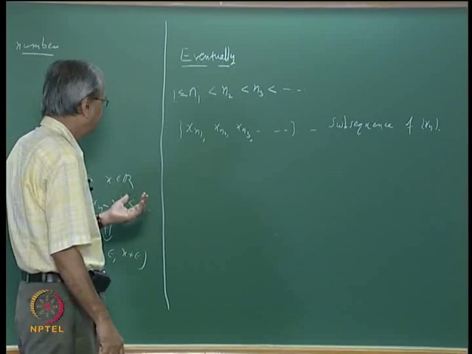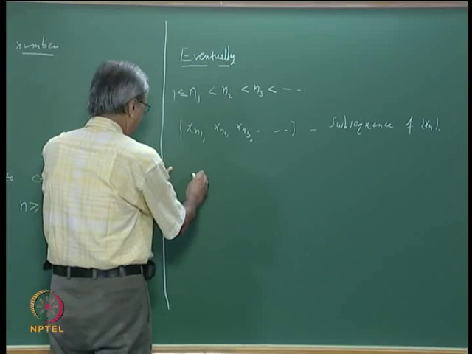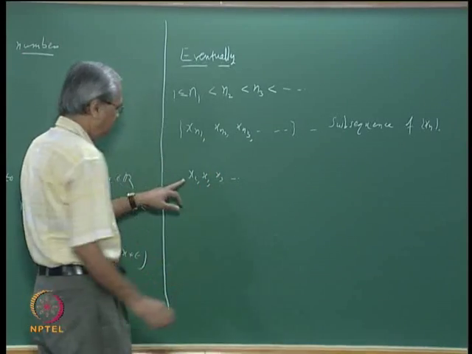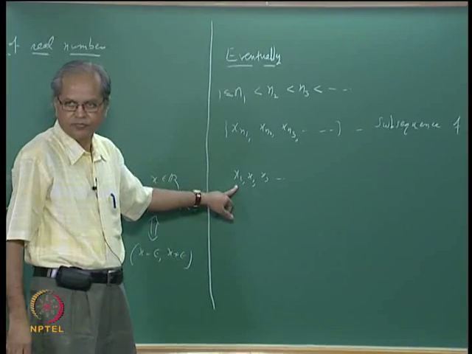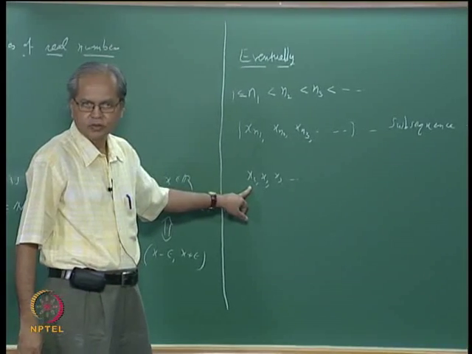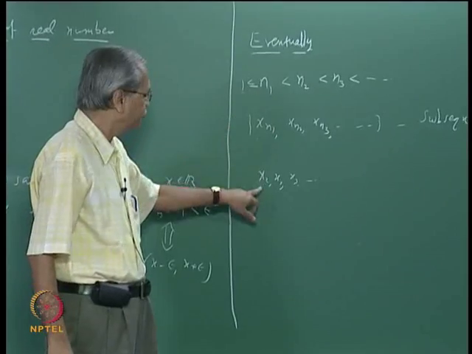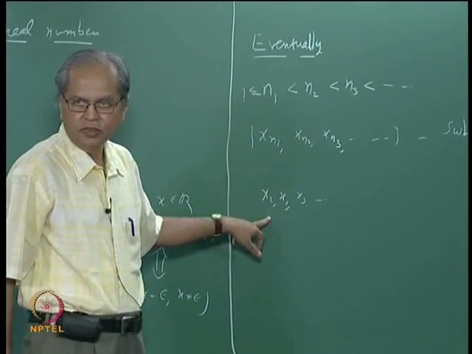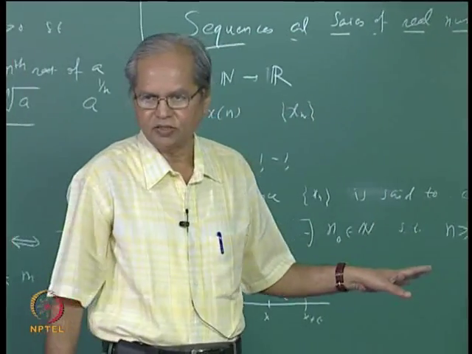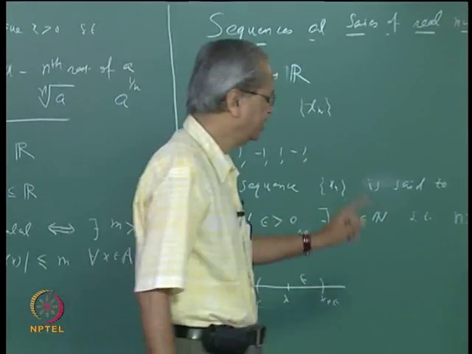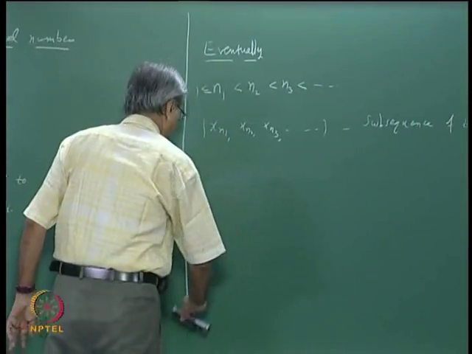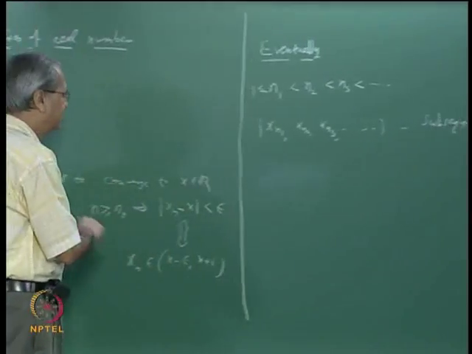For example, if I write a sequence like this, x2, x1, etc., this is not a subsequence. Is that clear? Why is this not a subsequence? Because we have taken n1 as 2 and n2 as 1. So you cannot change the order in which the elements occur in the sequence. You have to retain the same order and then pick up some elements from there. That is important. Now where do subsequences come into the picture here?